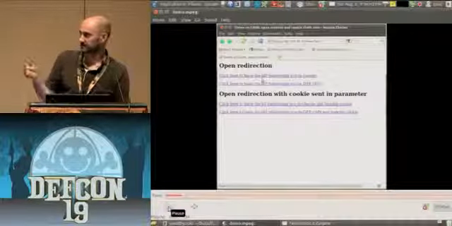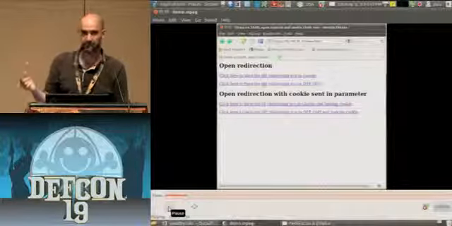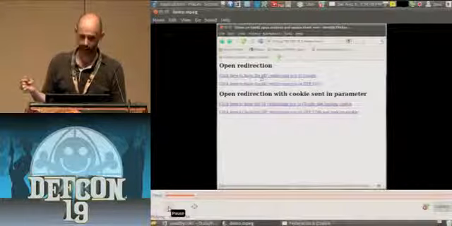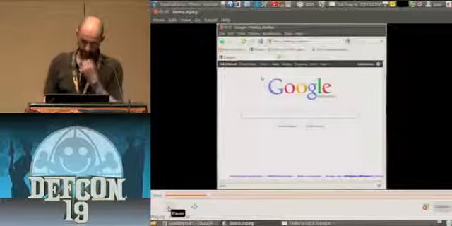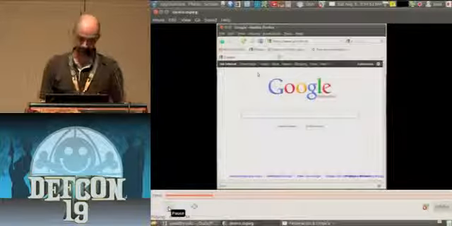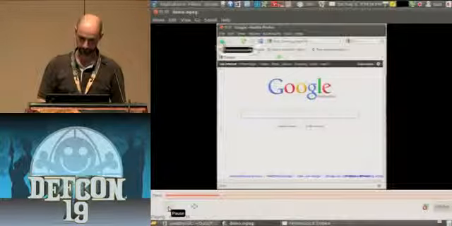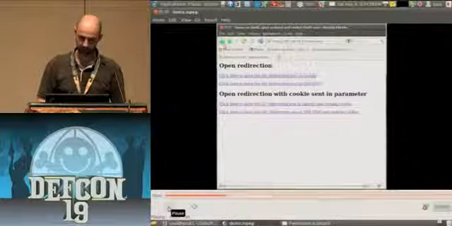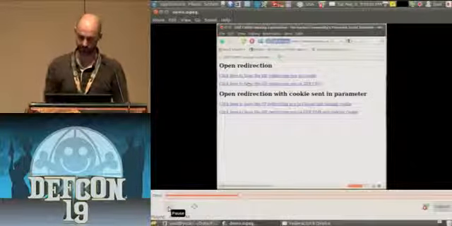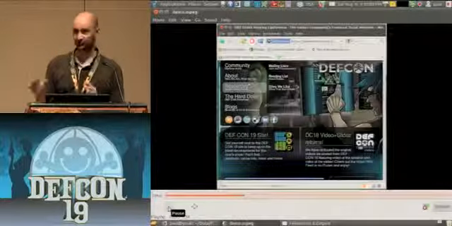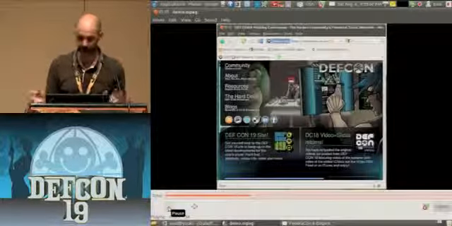When you click on this link, you're automatically redirected either to Google or to the DEF CON website. So that's a Google redirection. Then you have the same thing: this request goes to OpenIDP and gets redirected to DEF CON. So that's just the open redirection vulnerability, nothing very critical.